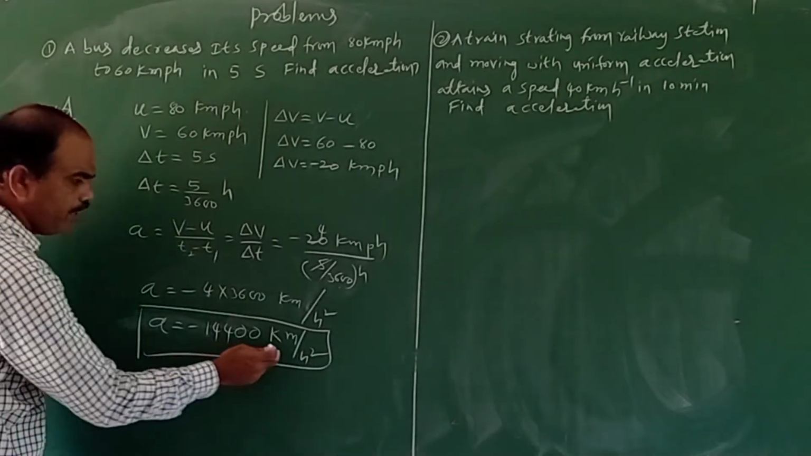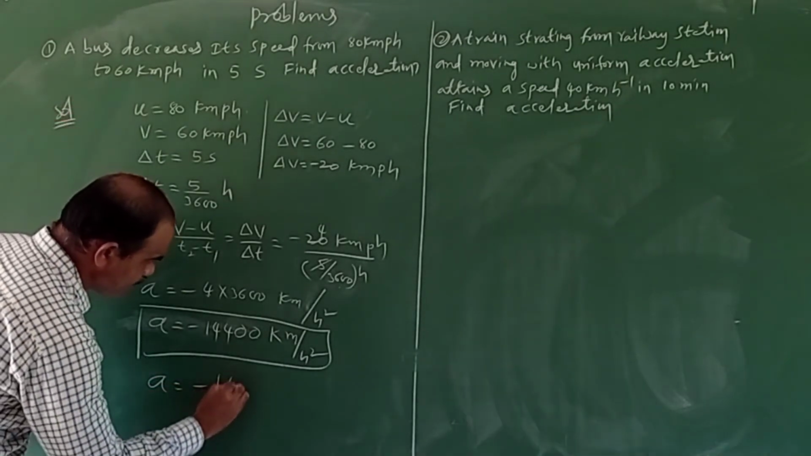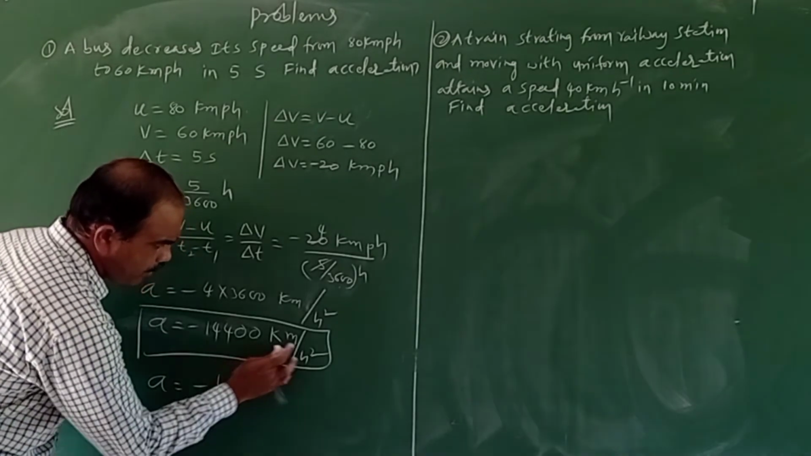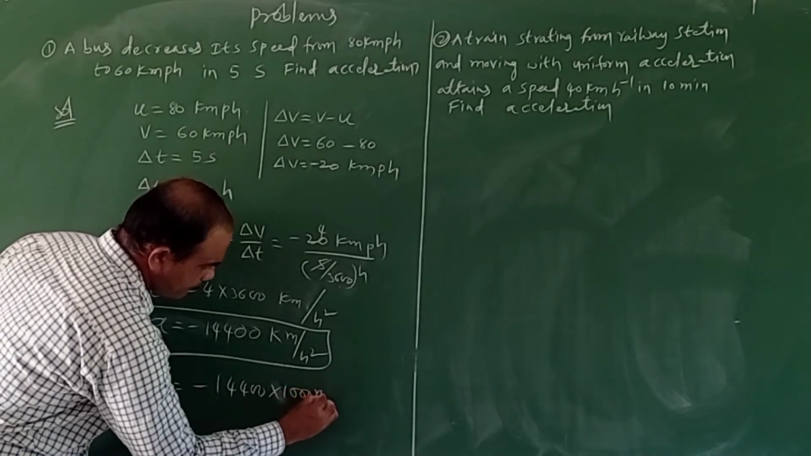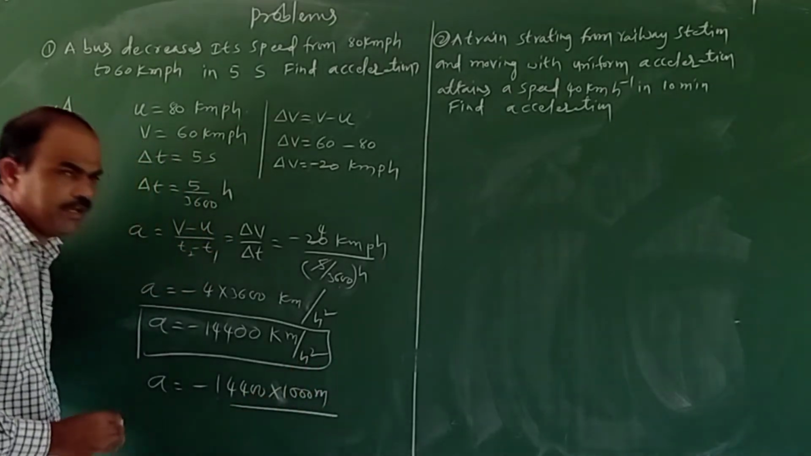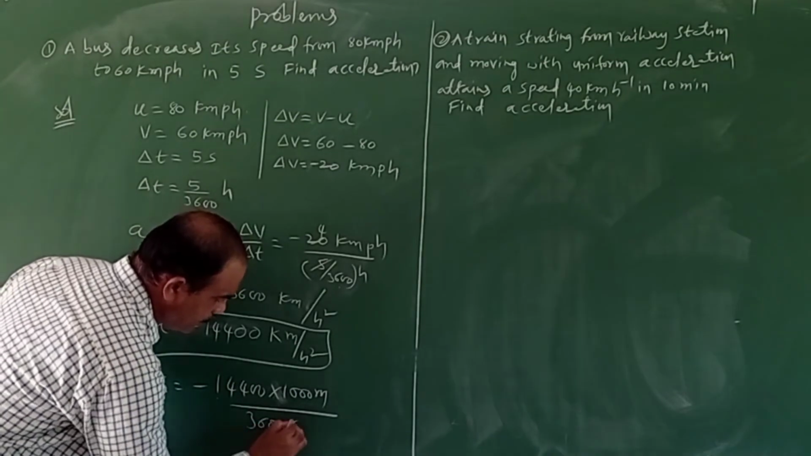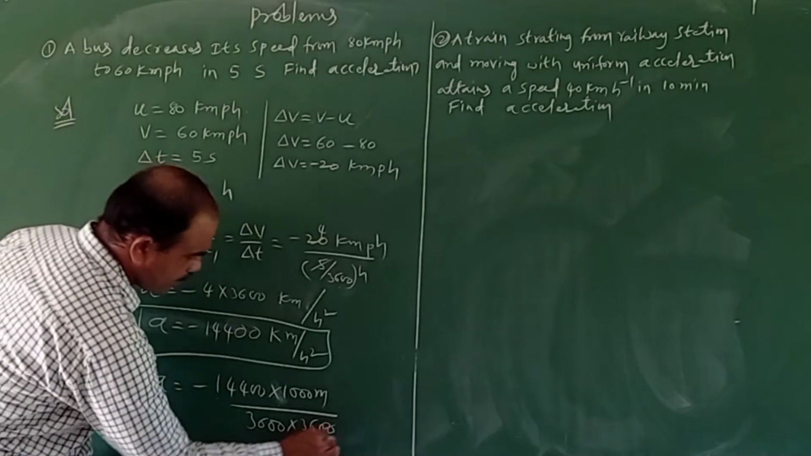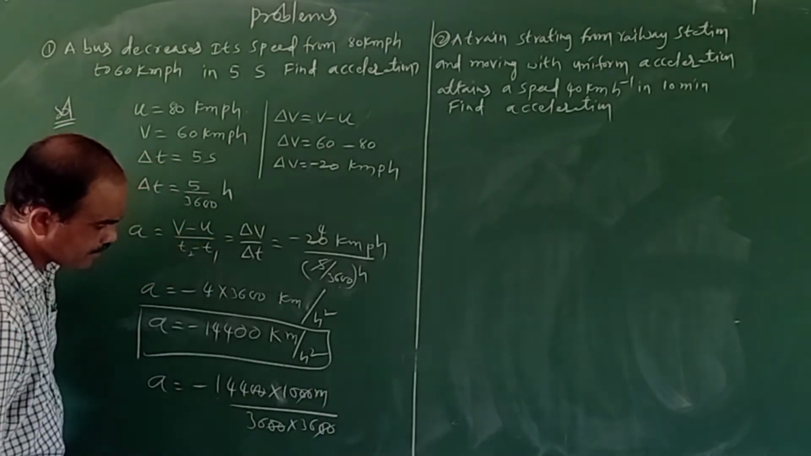Otherwise you can also convert it into meter per second. So a is equal to minus 14,400 into, so kilometer means what? 1000 meter by 1 hour. Hour is equal to how many seconds? 3600 into hour square, 3600. So these two zeros will be cancelled, and these two zeros will be cancelled.